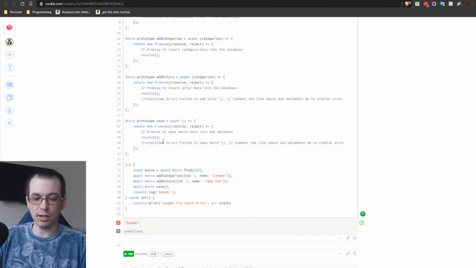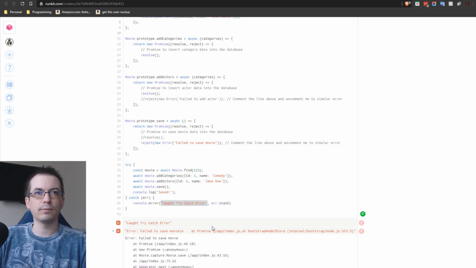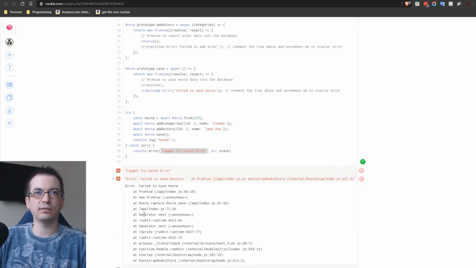Now let's introduce an error into this. Let's say we want to reject the save. What will happen? With promises, you would have to have a catch clause on the promise in order to get it to show up. So if we take a look, we introduce the reject on the save, and now it says it's triggered the catch and try error here, along with our stack.